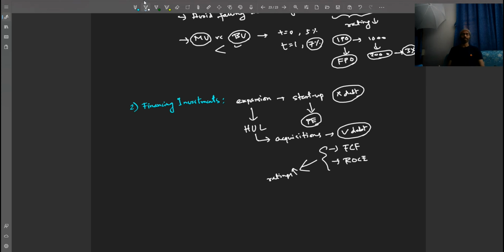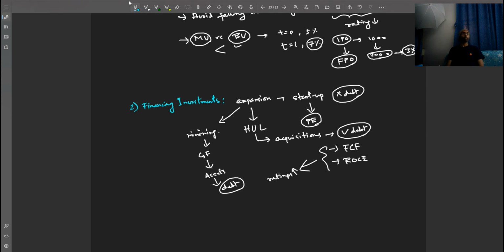Or let's say a mining company is looking to go greenfield, right? A new expansion altogether. Because they have a good number of assets which can be collateralized, they can go for debt.